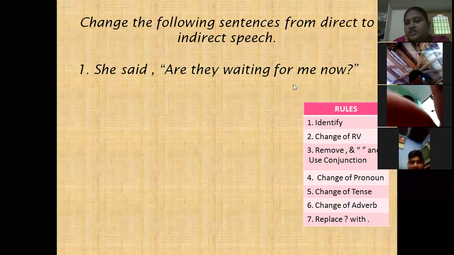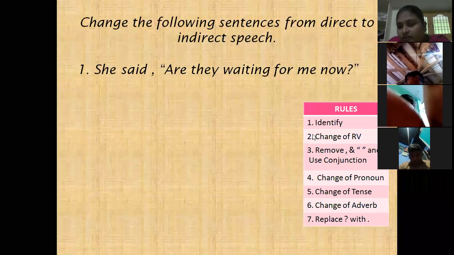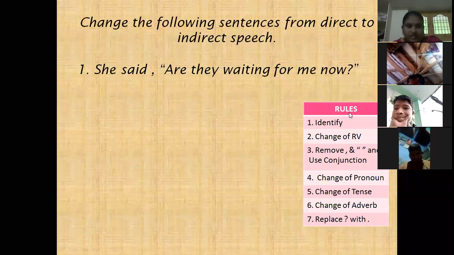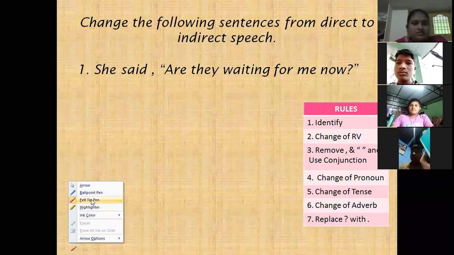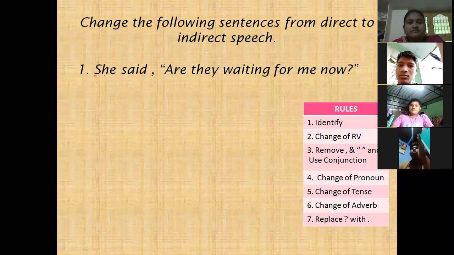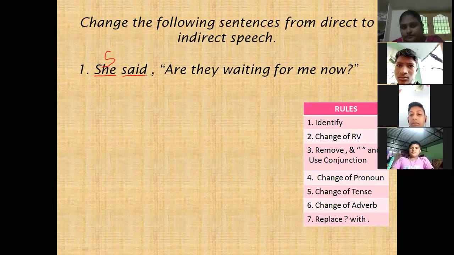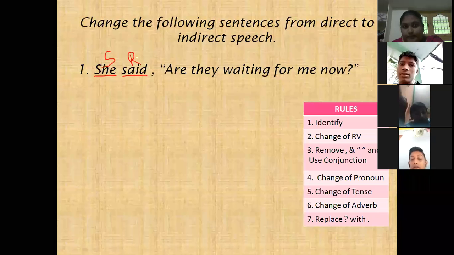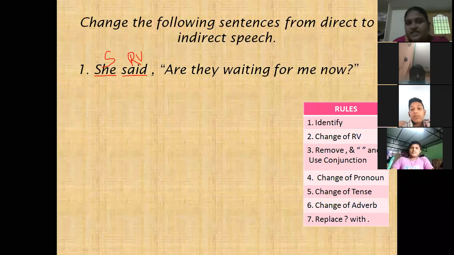See, children, here already the rules are in the box. What is the first rule we have to do? Identify. First, we have to identify all the things given in the question. So first, what is this? Subject. Yes, very good. And next, what is this? Reporting verb. Here, object is not given.